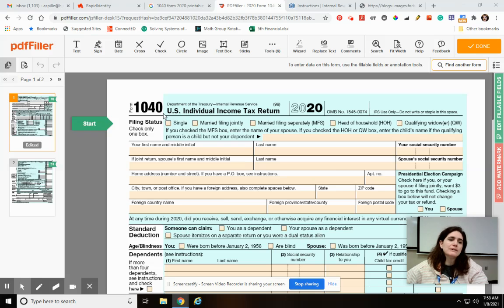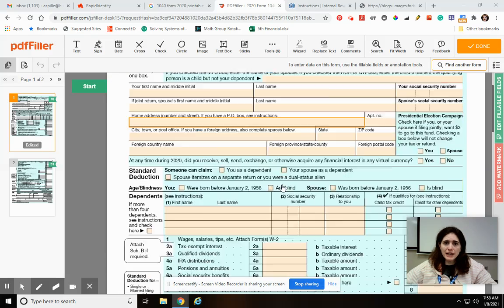So this is the Form 1040. This is the U.S. tax return for individuals. A lot of times if you're a high school student or a college student, usually there's a 1040 EZ that's a lot simpler that you could use. A lot of people these days don't necessarily fill out paper forms, so I opened this one as a PDF so that we could look at it and go through all the things.